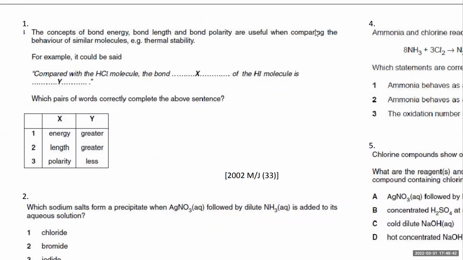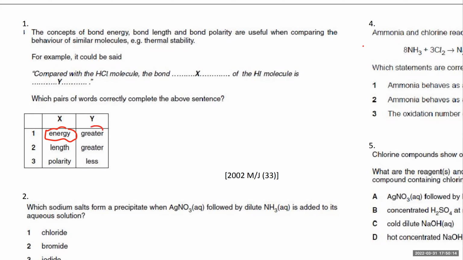अच्छा, so the concept of bond energy, bond length, and bond polarity are useful when comparing the behavior of similar molecules, thermal stability. For example, it could be said that HCl molecule, the bond is dash of the HI molecule. The bond length, okay, the bond is. So which one is the correct option? Okay, so he's talking about पहला वाला कर लेते हैं. The bond energy. Okay, what's wrong with that?